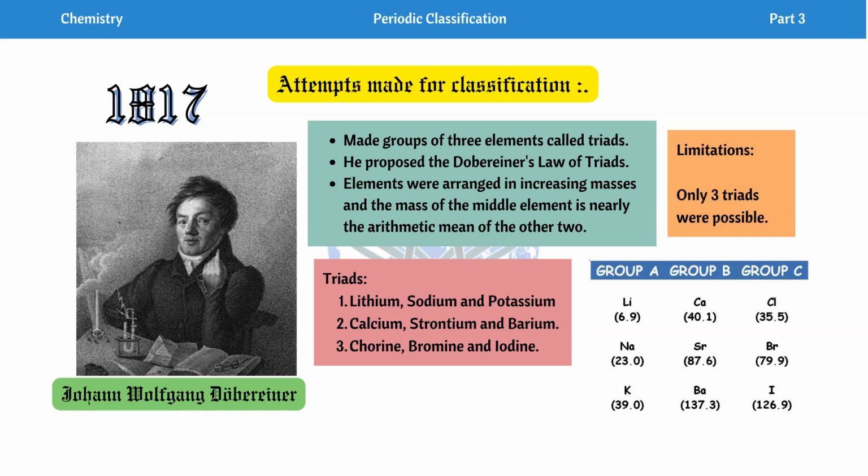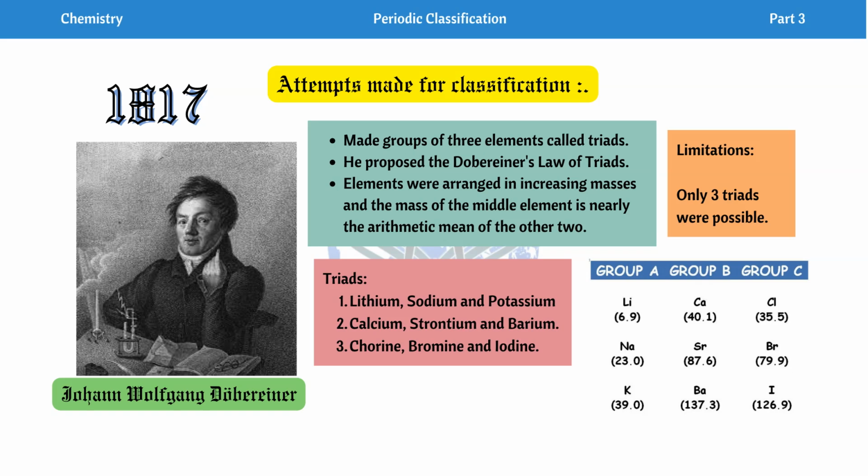Okol tinita triads he banabo parile, okol tinita group he banabo parile. So eta triad tinita elements ake, so 3 into 3 a total of 9 elements. He could classify only 9 elements. So baki khini elements ok teo classify koribo nuarile. He was unsuccessful in classifying all the elements juntu tetiar homoyot present asile. So this was a major limitation aru kyo ami Dobereiner's triad ba Dobereiner's classification ami follow kora nai ba accept kora nai.